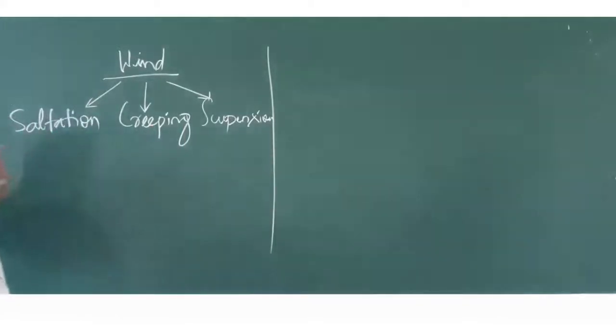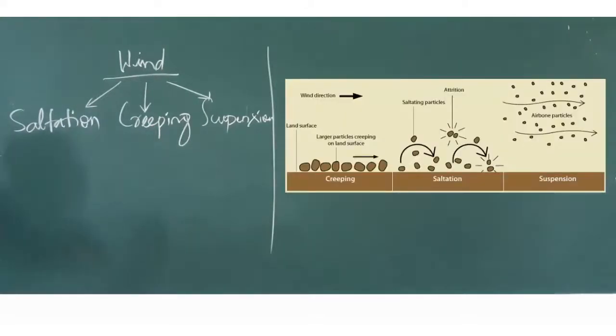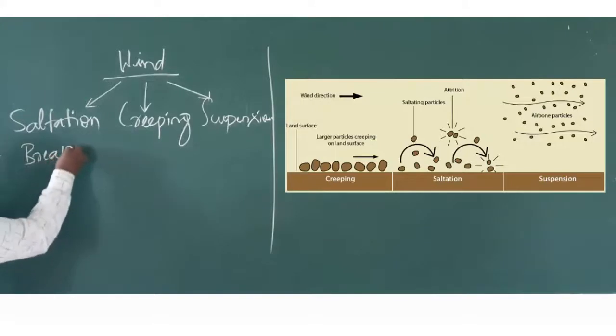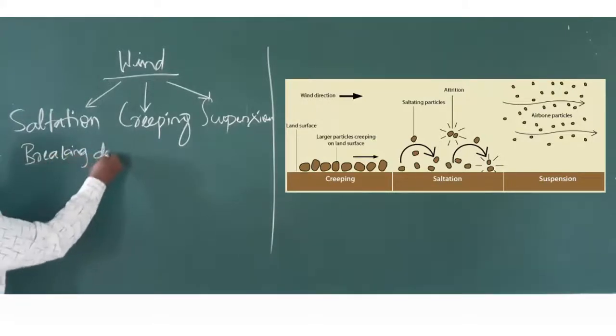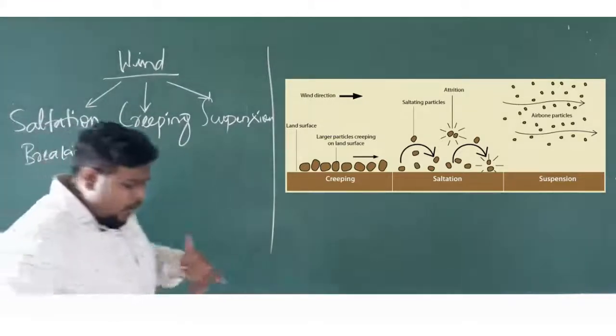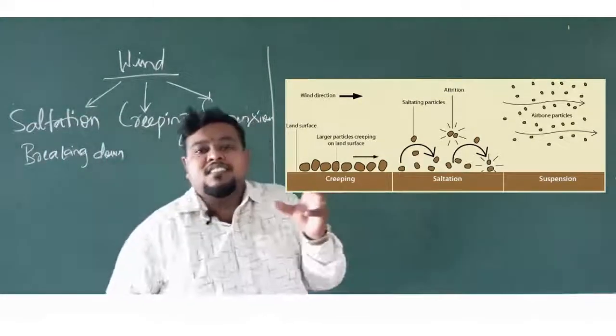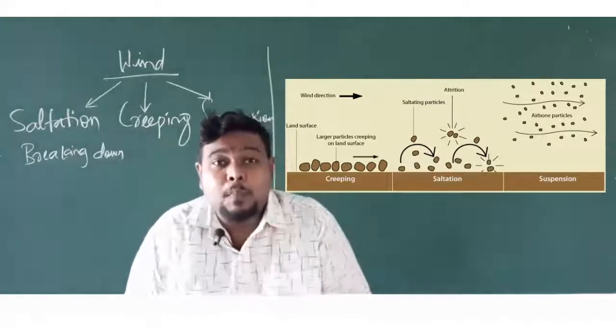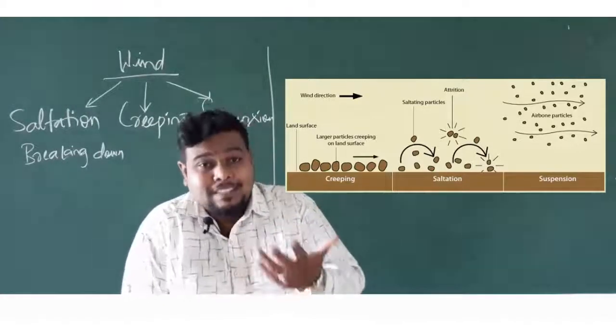So, what do you mean by saltation? Saltation is nothing but breaking down of the particles. We have soil particles in clusters here. The cluster particles will be broken down in case of saltation.